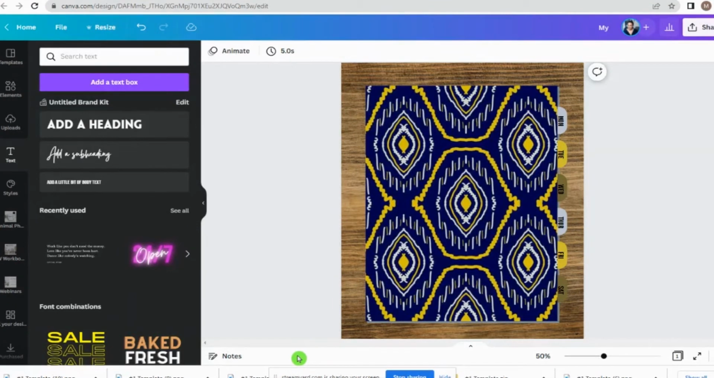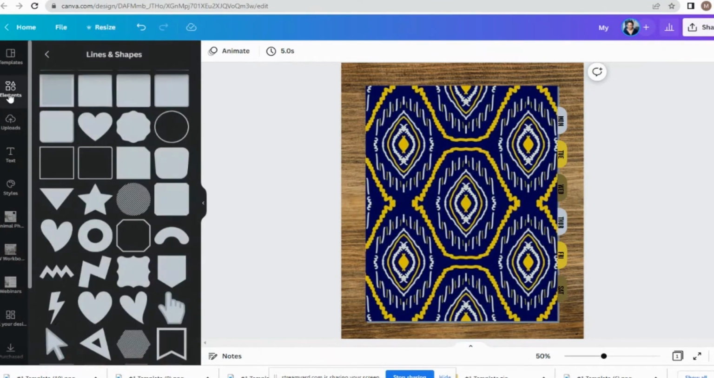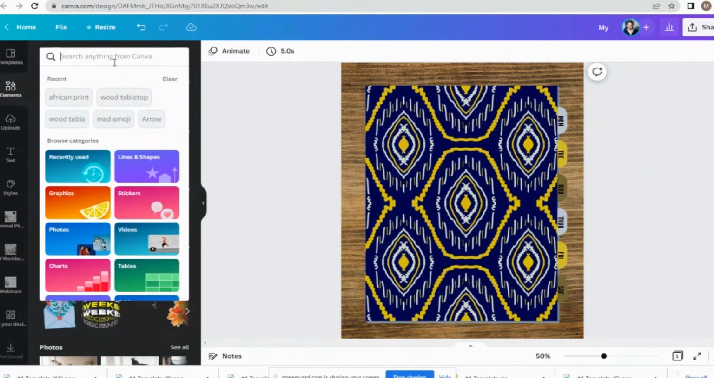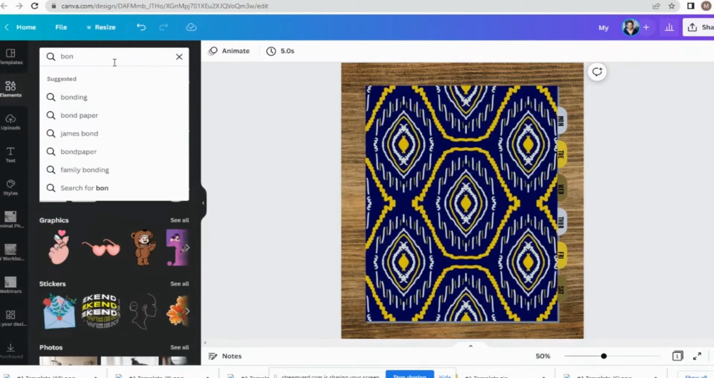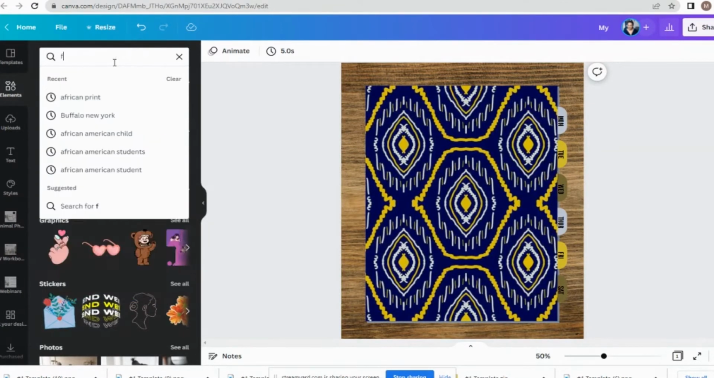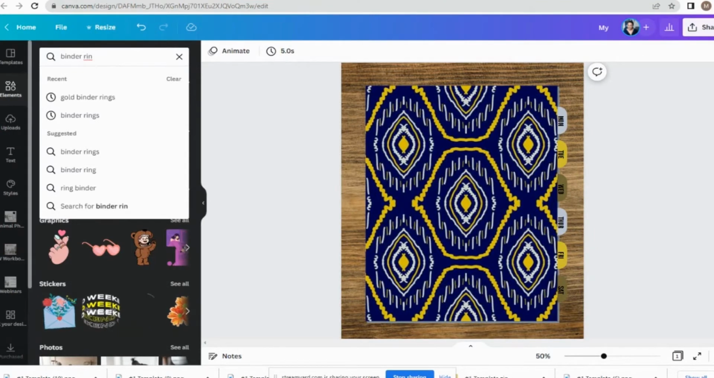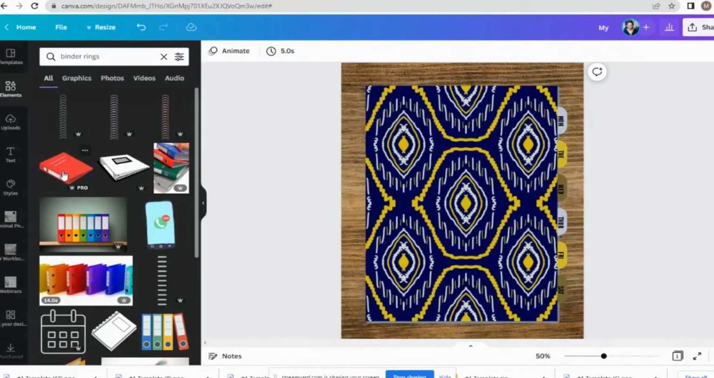Now, one of the next things that I want to add to this journal is going to be the binder ring. So I'm going to come back to elements. I'm going to clear that out, and I'm going to go up here and type binder rings. As you see, it's already here because I've been working on a digital planner that I'm going to be selling on my website. So let's grab these right here.